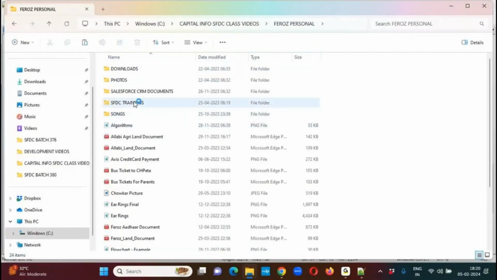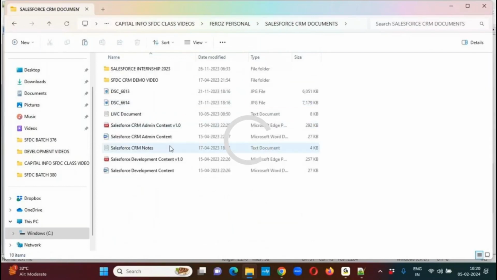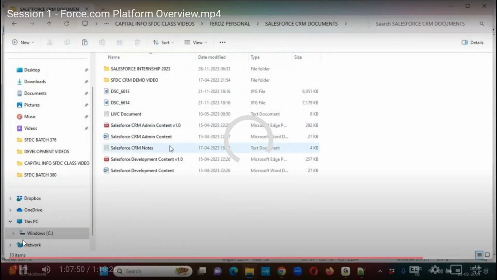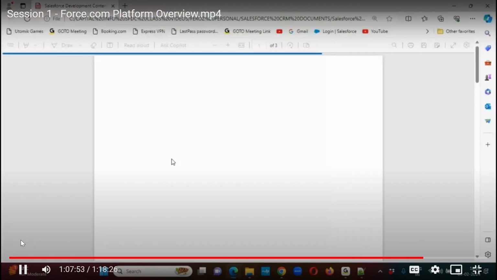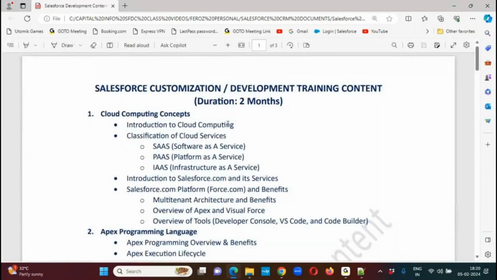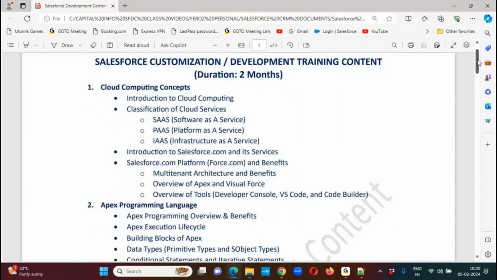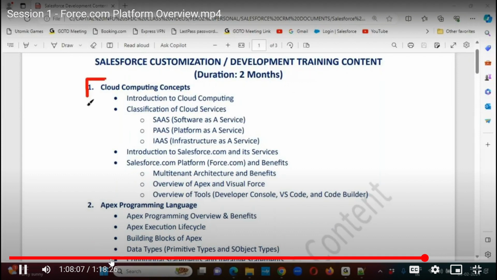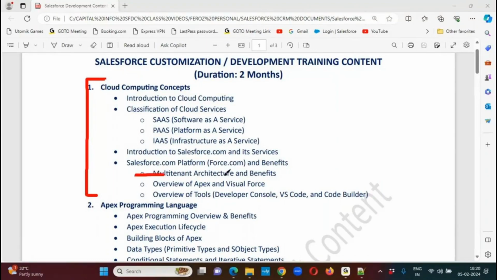As part of this customization for the development, we are spending two months on development. Initially we will discuss the cloud computing concept. I'm not going to discuss these features again because you already know them: what is SaaS, what is platform, what is infrastructure, multi-tenant architecture.